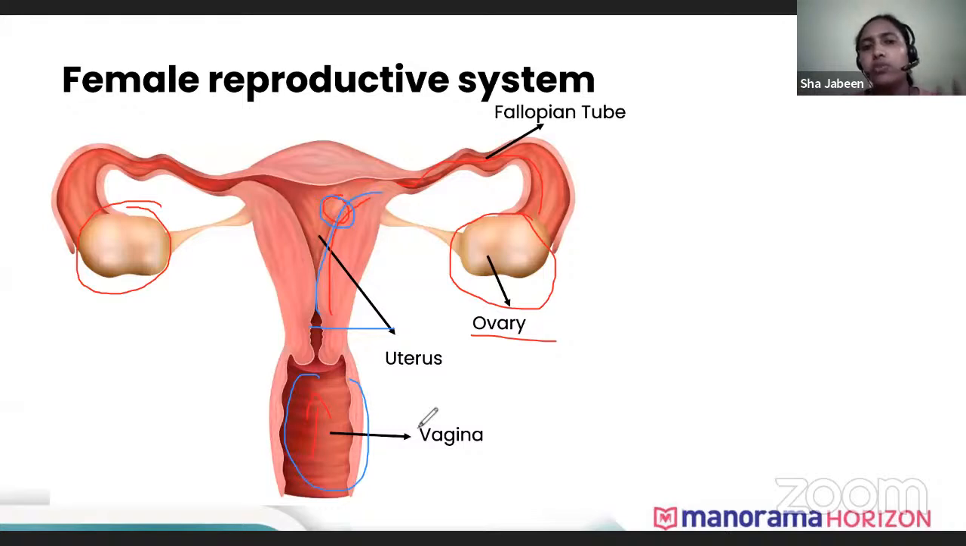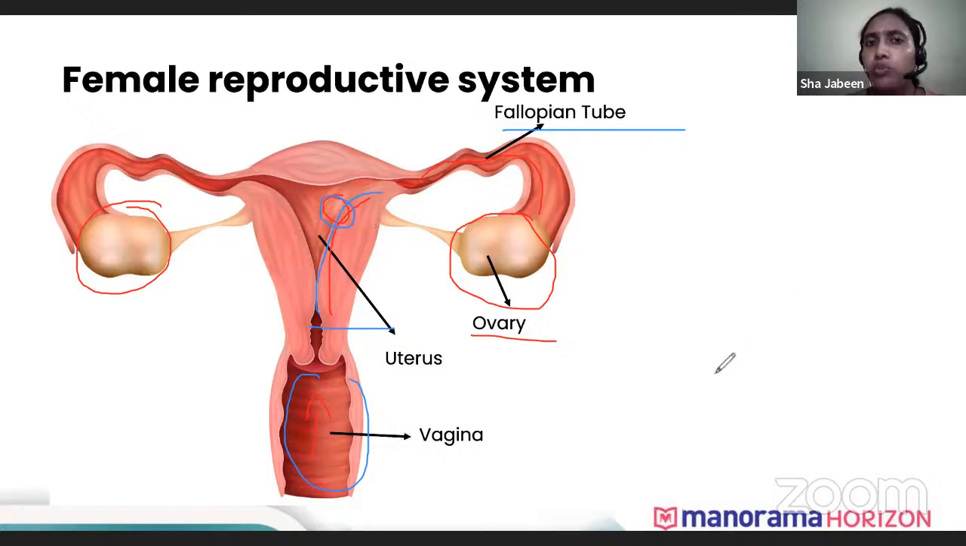Mostly they ask the question about where fertilization occurs in a female body. Where does fertilization occur? Fertilization occurs in the fallopian tube. The other name of the fallopian tube is the oviduct. You can say it as fallopian tube or oviduct.